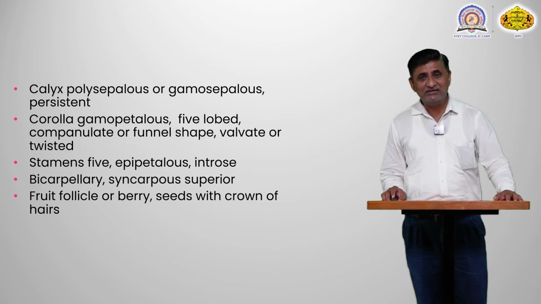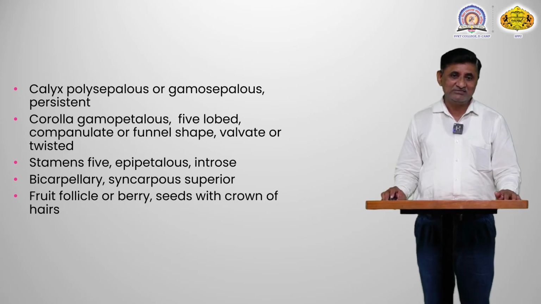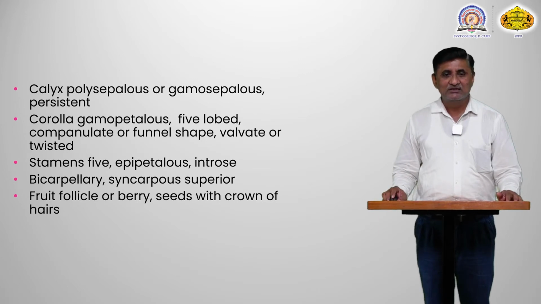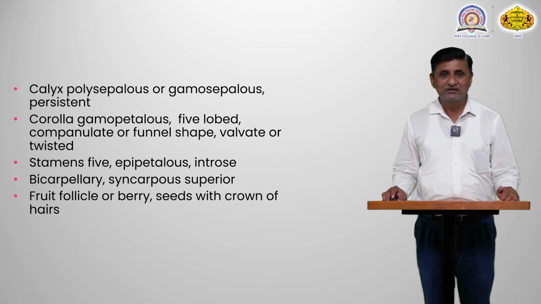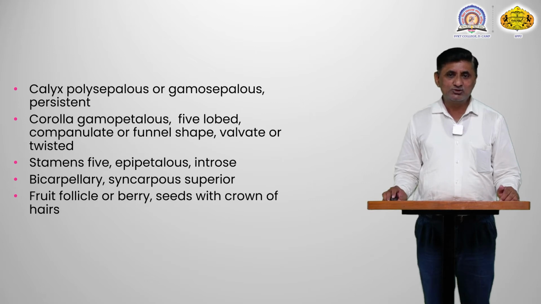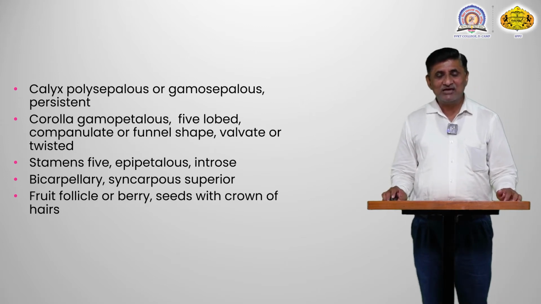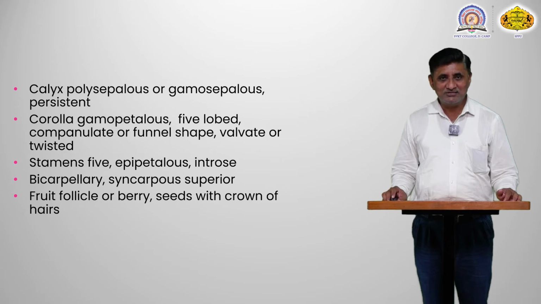Calyx in the flower is polysepalous or gamosepalous. They are persistent. Corolla is gamopetalous. Corolla is 5-lobed, campanulate or funnel shaped or star shaped. Mostly the petals show valvate or twisted kind of aestivation. In the flower there are 5 stamens. These stamens are introrse in nature and they are epipetalous.